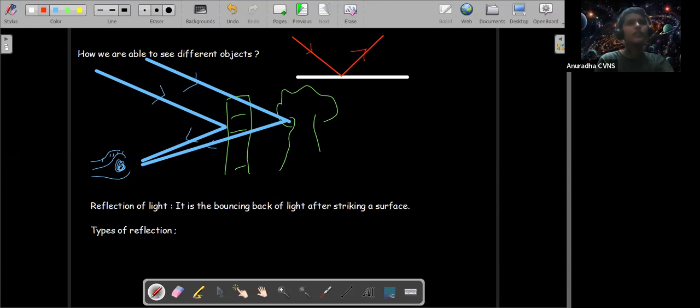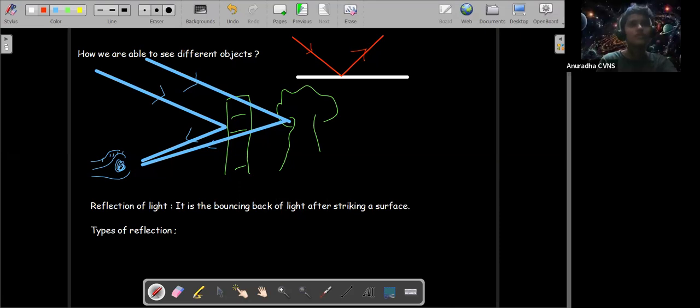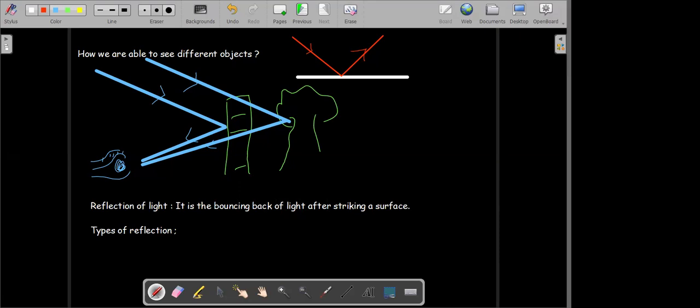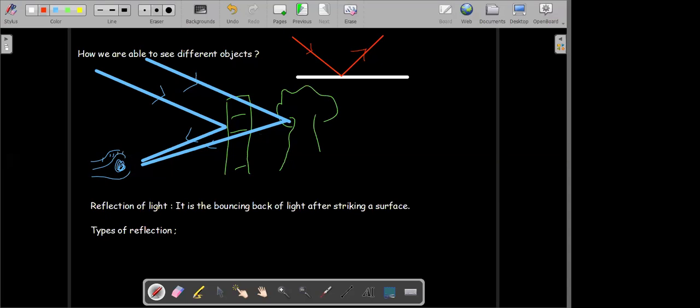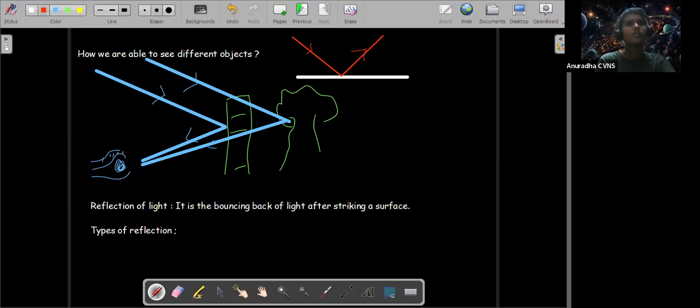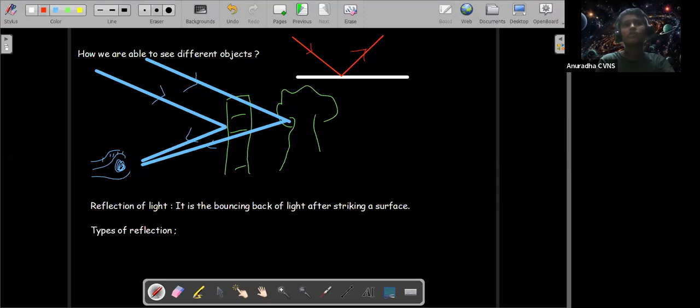Sir, I have heard that photons have no mass, sir. Yeah, photons don't have any mass. The rest mass of the photon is zero. But if we consider a photon as a particle, then it will be made up of something, like electrons and protons. No, no, no. A photon is just a packet of energy. They have rest mass as zero. Okay.